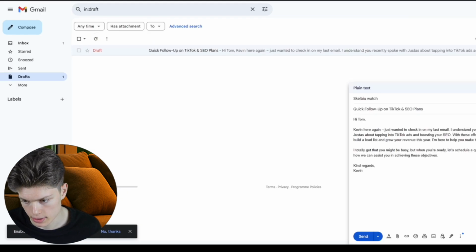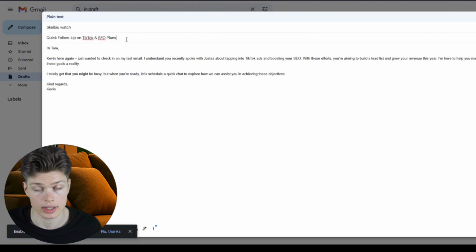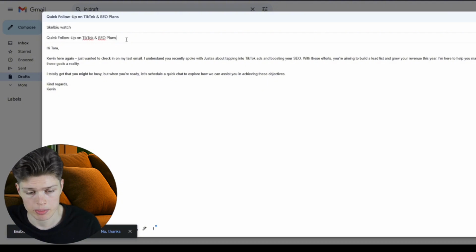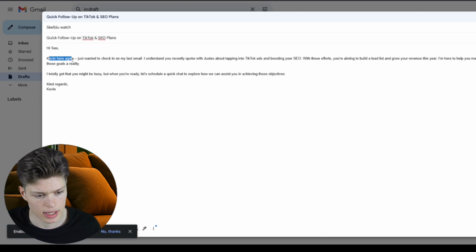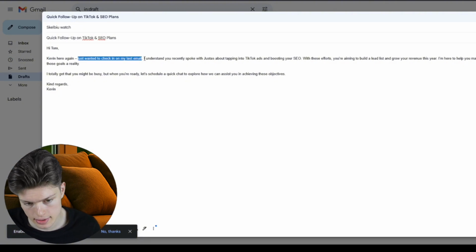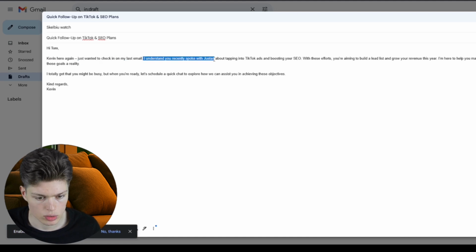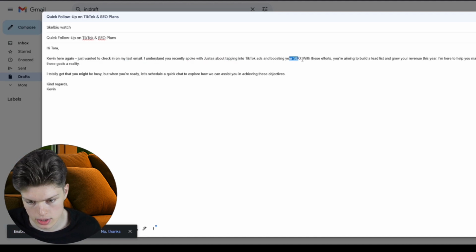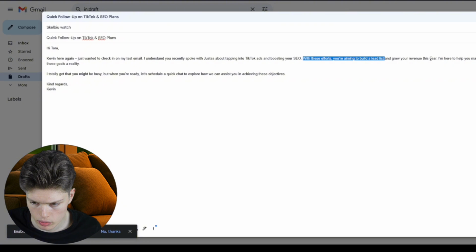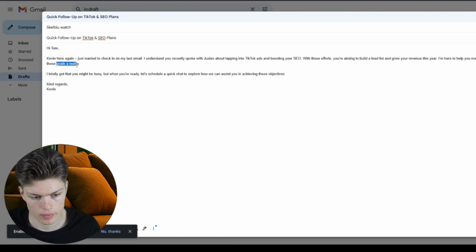So let's enhance it. It says quick follow-up on TikTok and SEO plans. So again, context, basically pinpointing the problem the client has. It greets the user. It says Kevin here again, because it's a follow-up email. AI understands that it's a follow-up email, and the person who gets this also knows that it's not the first email. Just wanted to check in on my last email, understand you recently spoke, blah, blah, TikTok ads boosting SEO with these efforts. You're aiming to grow revenue this year, whatever. This is the context I've given it. I'm here to make those goals a reality.